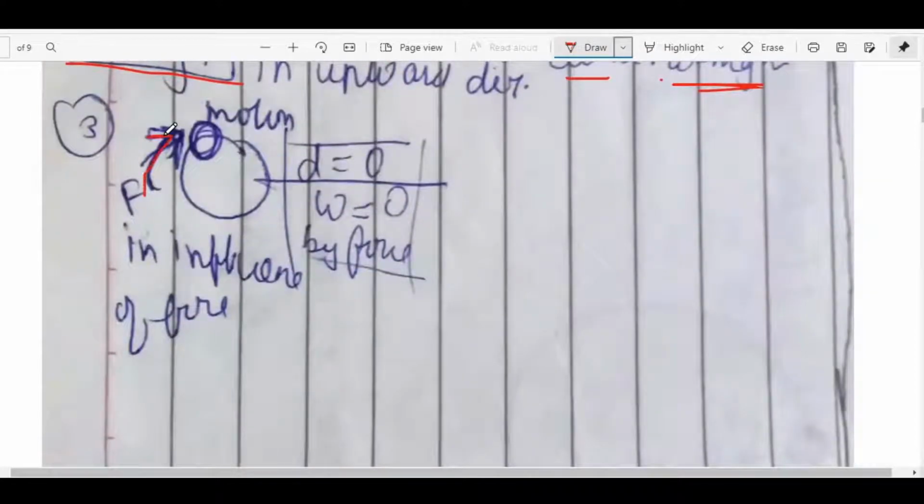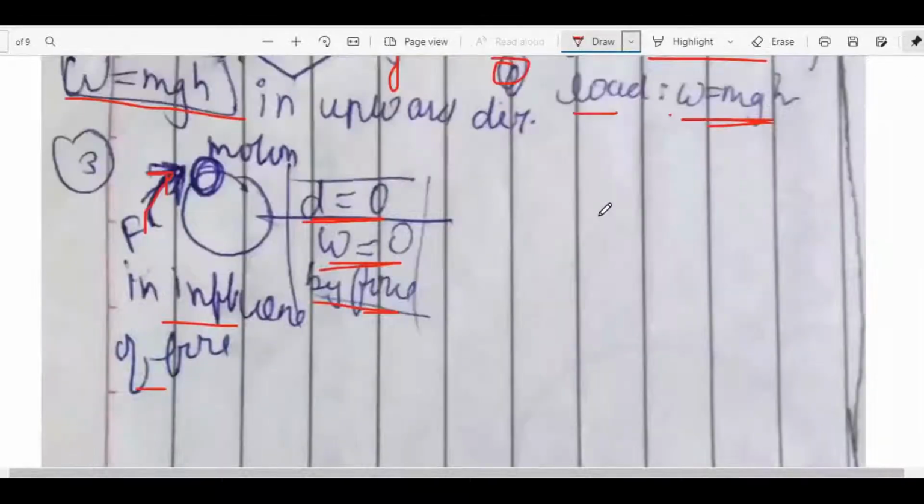If the body moves in a circular motion under the influence of the force, then here the distance would be equal to 0 and the work done by the force applied will also be equal to 0. This is because the body reaches the same position. Please note that this is the example for work done equal to 0.